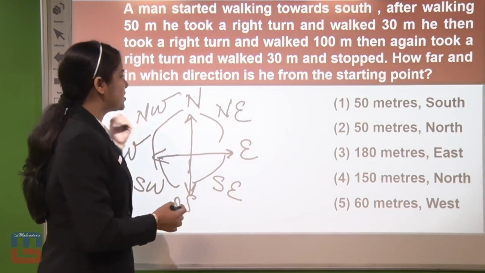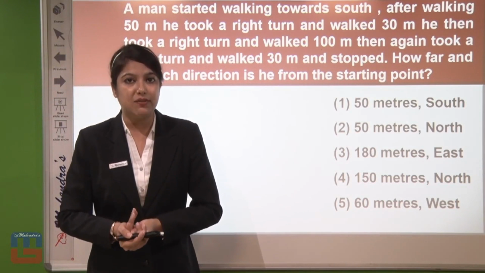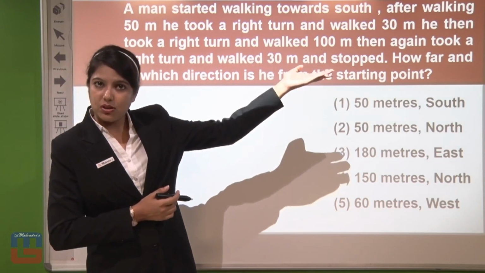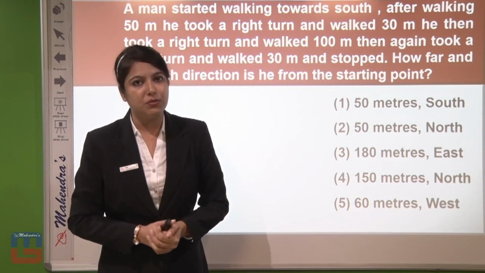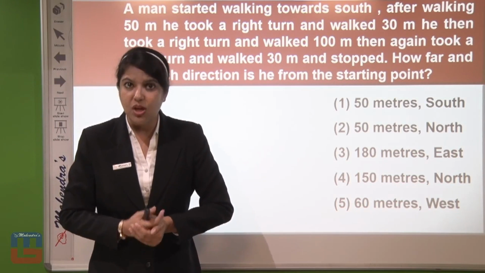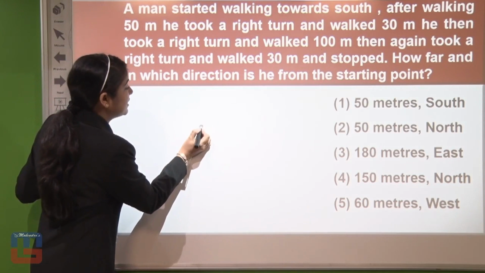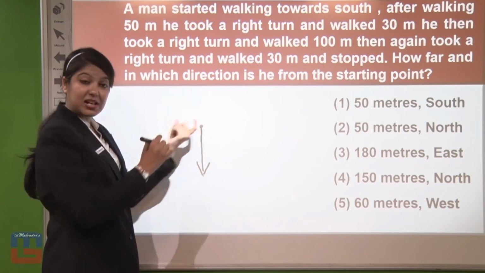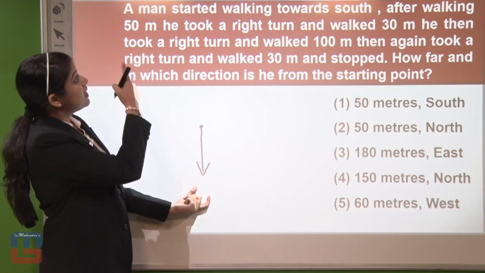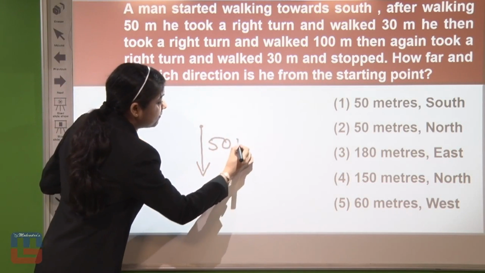Now let's start with the question part. What is the condition given here in the question? A man started walking towards south. When this point is very clear to us, we can consider the standard direction chart. So the man is walking towards south, and he walks 50 meters.